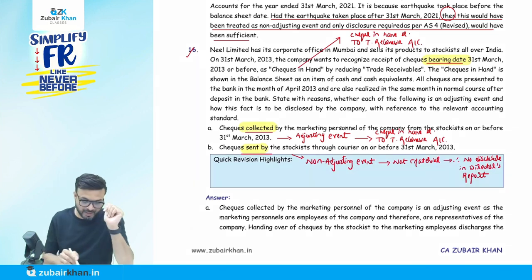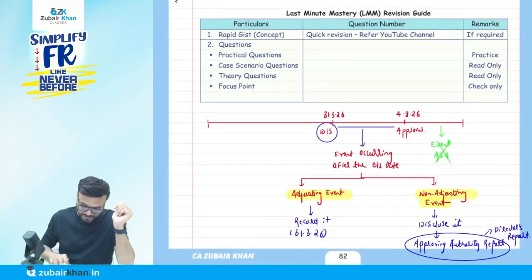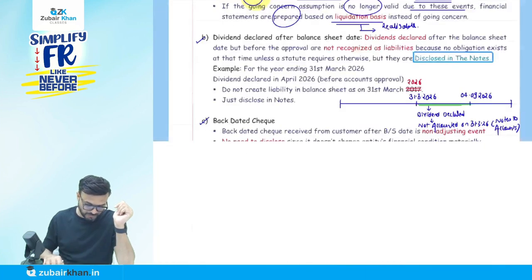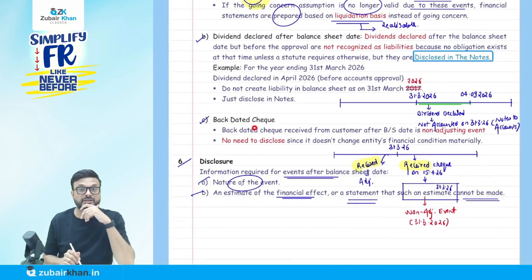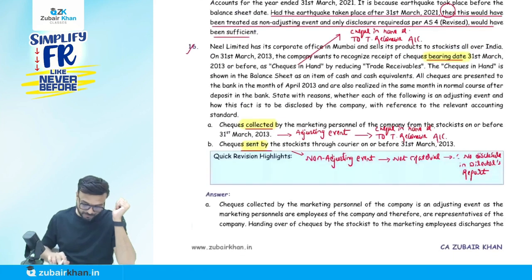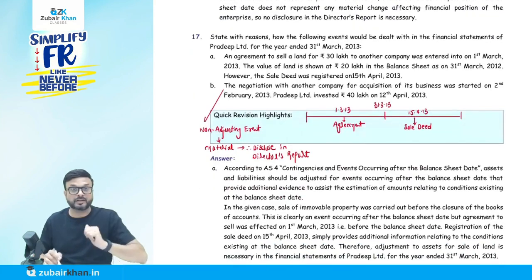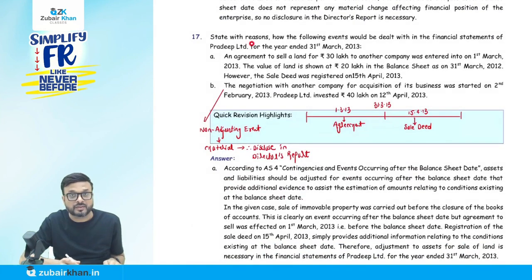Simple. You remember that I discussed with you these items, that a backdated check. Now, next question number 17. What it says is: state with reason how the following event would be dealt with in the financial statements of Pradeep Limited for the year ended 31st March 2013.